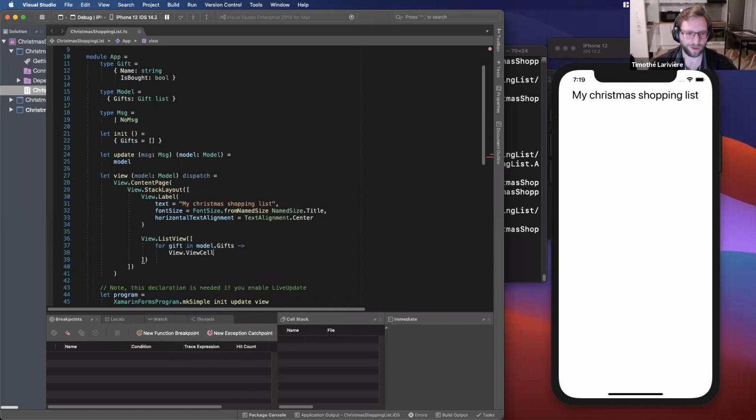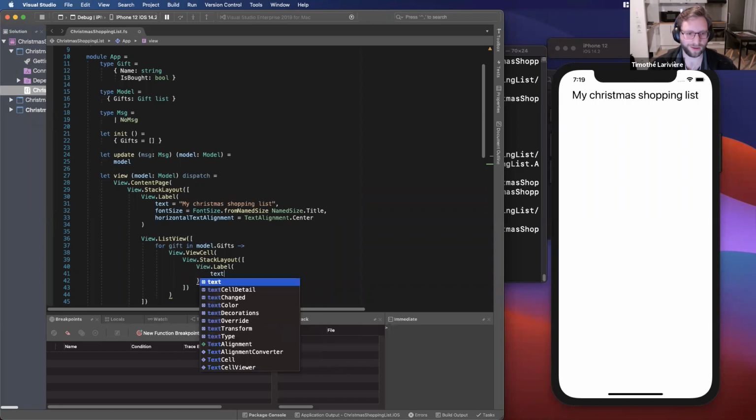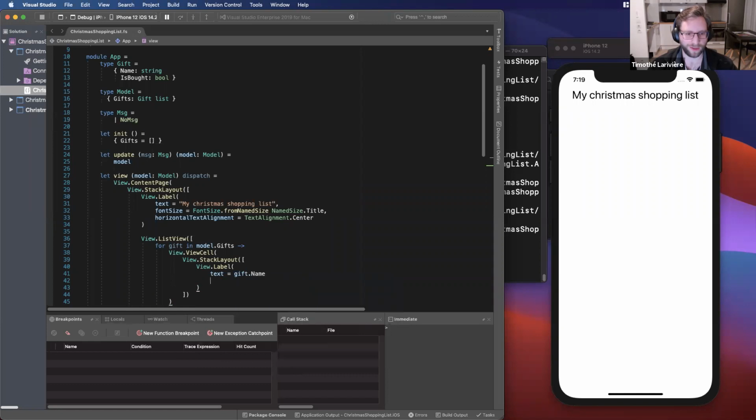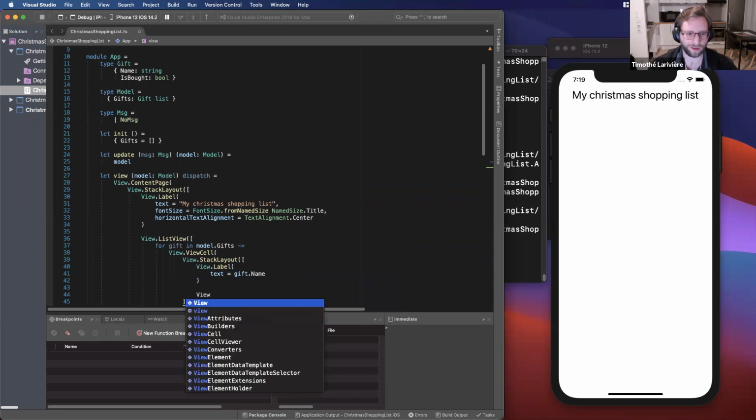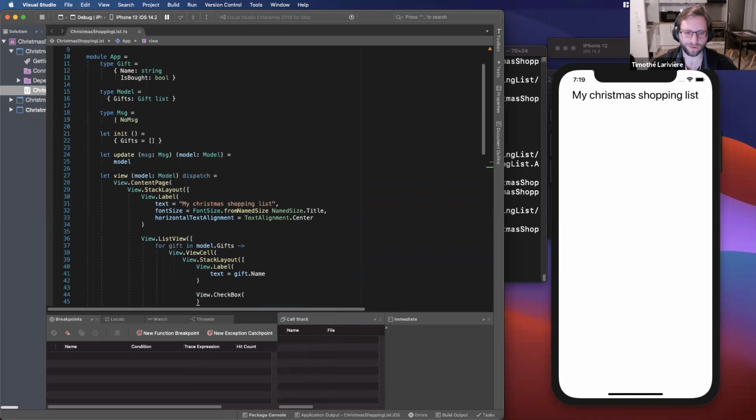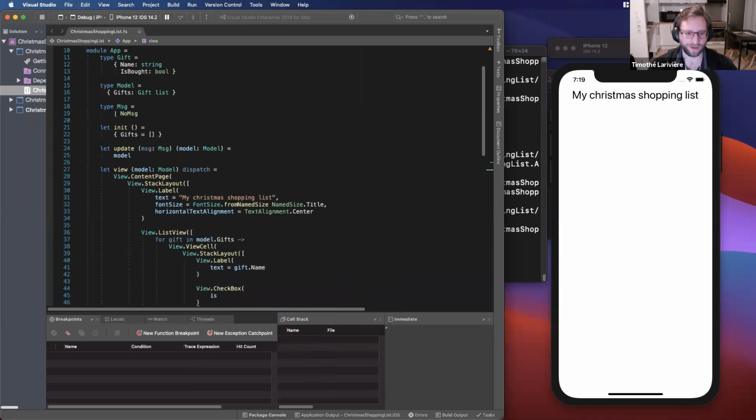So here we will have a view cell, and in my view cell, I will have a stack layout that will display, for now, a label, which will contain the text that is the name of my gift. And I will also add a checkbox to know if I bought the gift or not. So I will say that this checkbox is checked if my gift is bought.